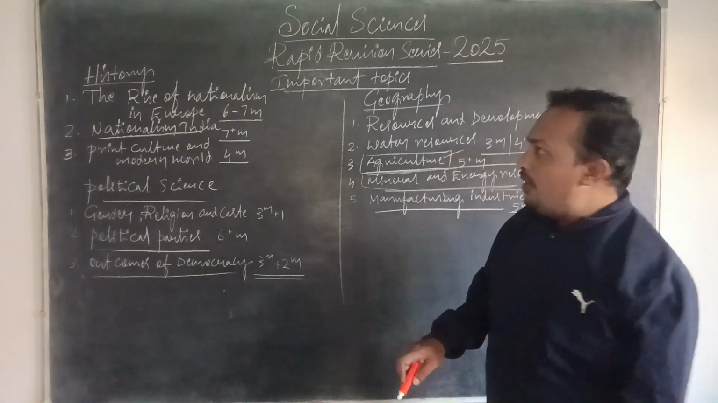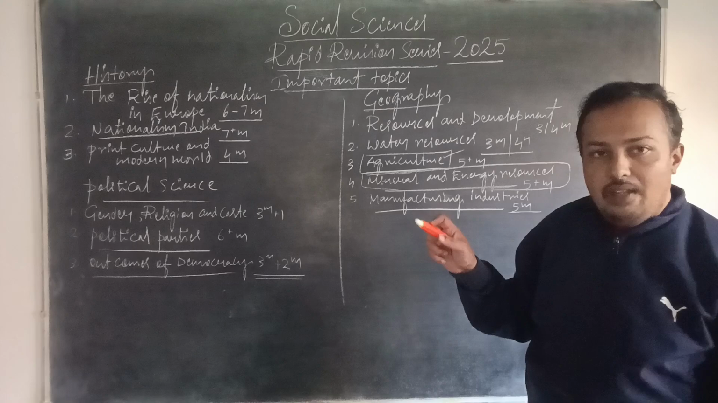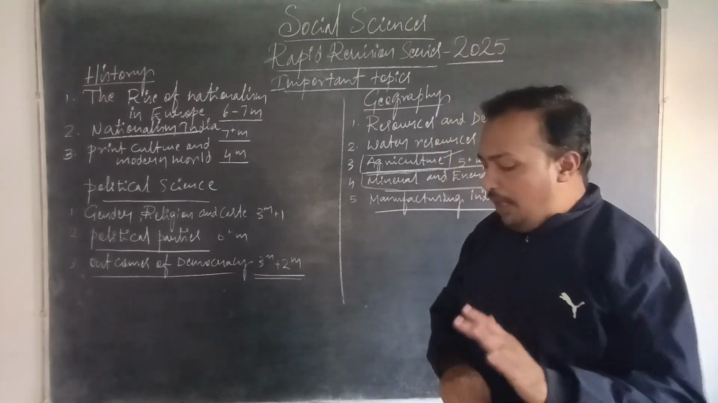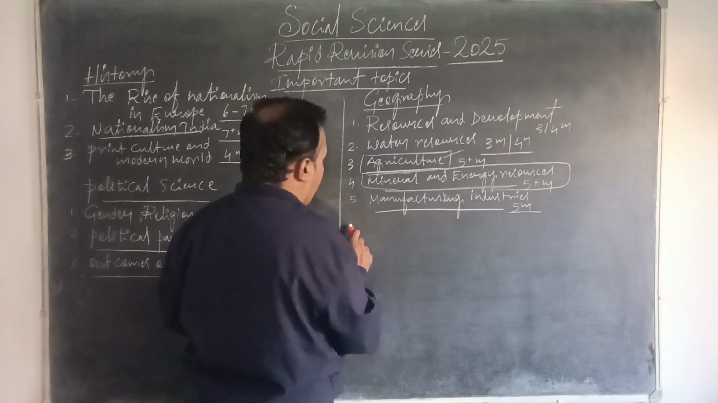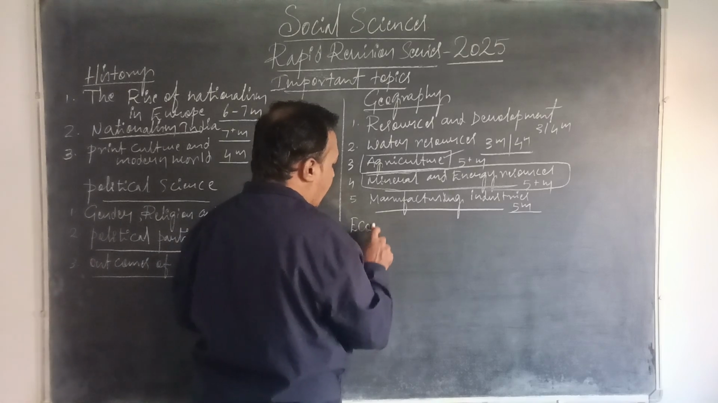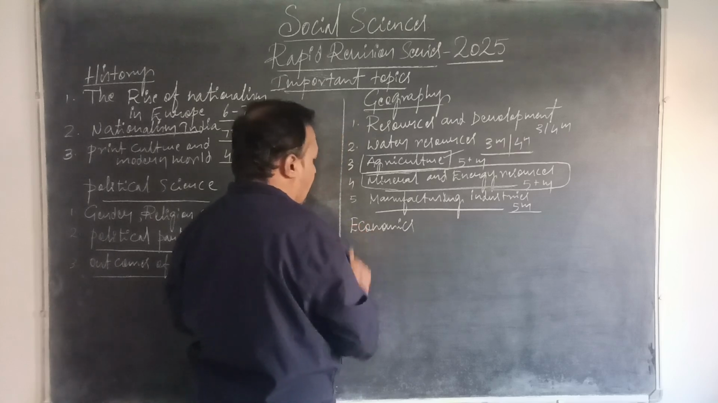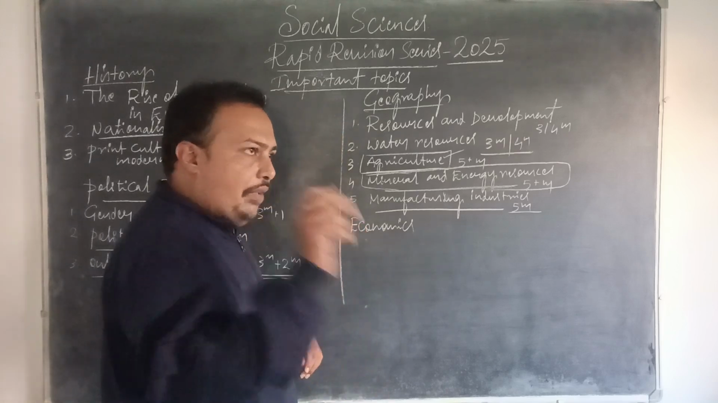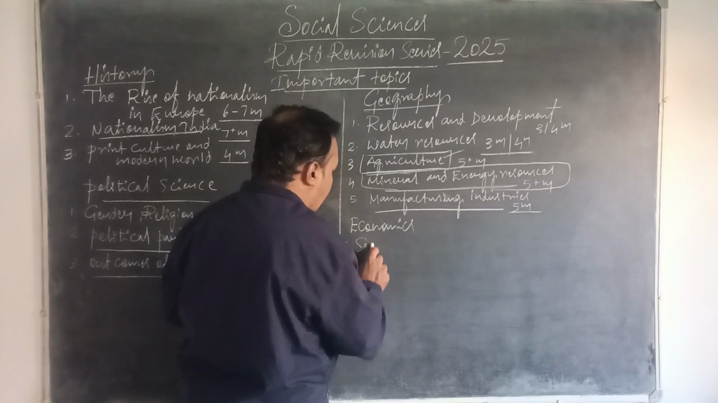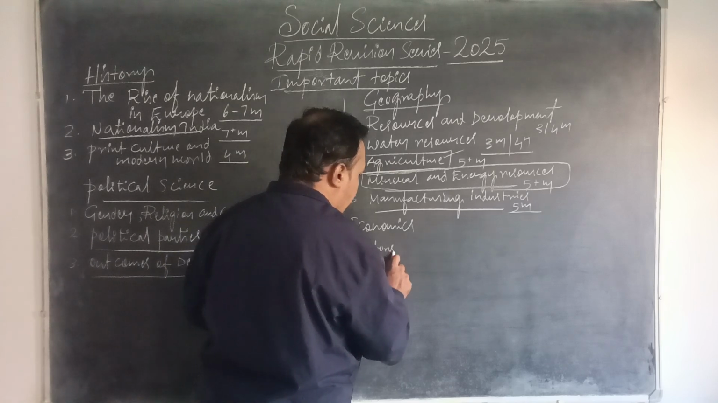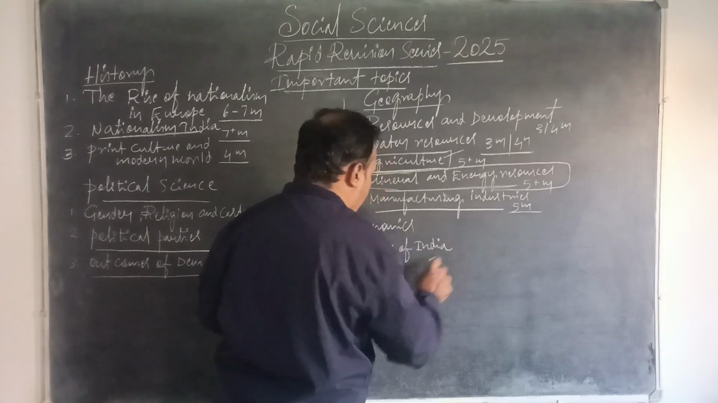So today, how many chapters? 3 plus 3 is 6, 6 plus 5, 11 chapters. Another part is economics. In economics, 2 very important chapters are there, much studied for the board exam. Number 1, chapter 2, sectors of Indian economy. You need not leave this chapter.